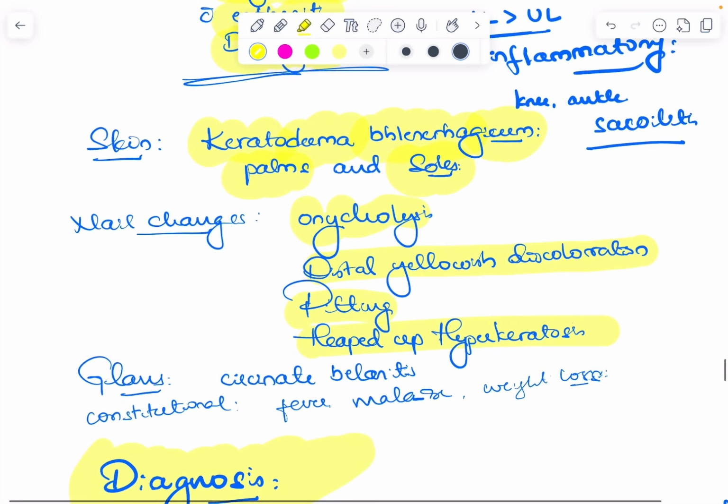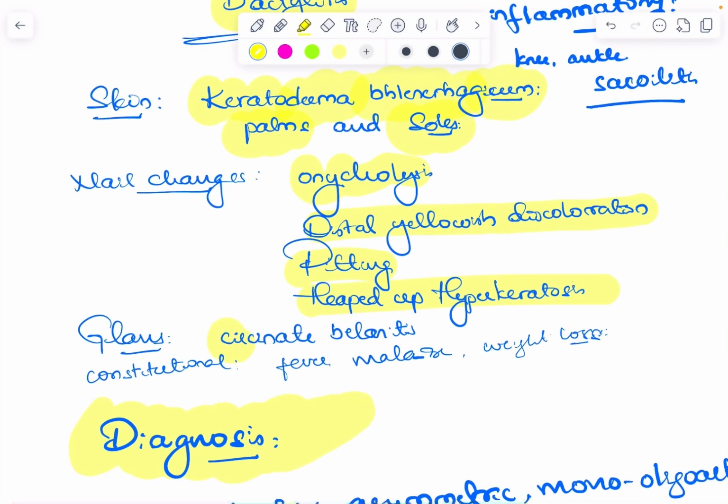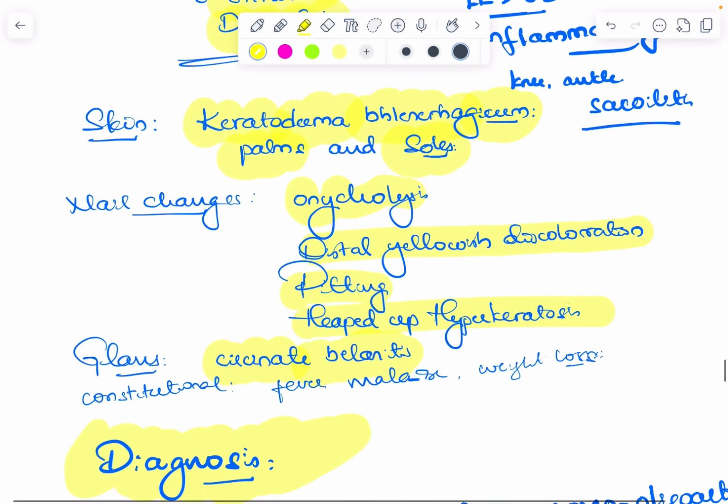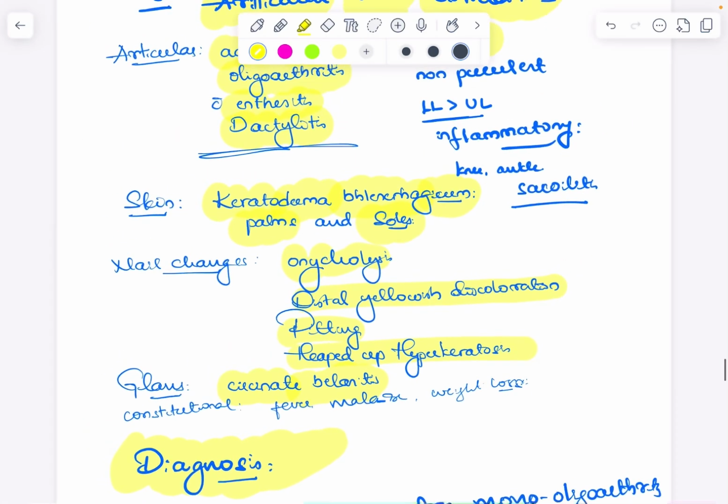Okay, and there will be circinate balanitis on the glans penis. Circinate balanitis means circular forms of inflammation are seen over the glans. And don't forget to mention constitutional symptoms like fever, malaise, and weight loss. So that is about signs and symptoms of reactive arthritis, articular and extra-articular.